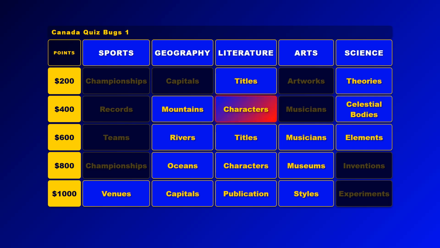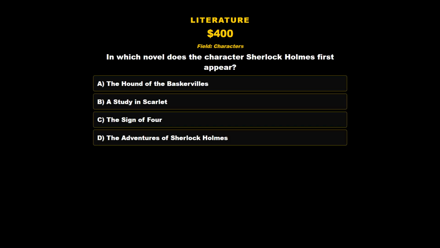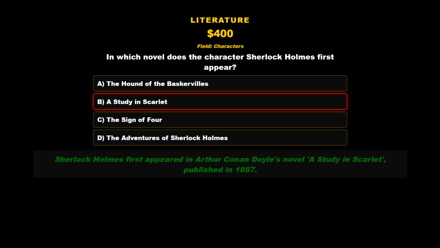Literature, characters for 400 points. In which novel does the character Sherlock Holmes first appear? A. The Hound of the Baskervilles. B. A Study in Scarlet. C. The Sign of Four. D. The Adventures of Sherlock Holmes. The answer is B. A Study in Scarlet. Sherlock Holmes first appeared in Arthur Conan Doyle's novel, A Study in Scarlet, published in 1887.